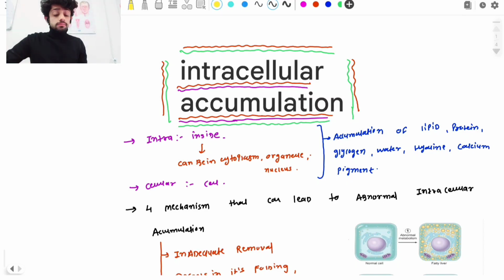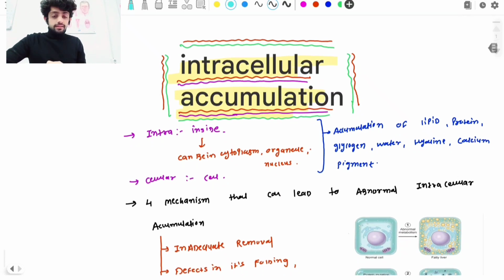So what's the meaning of intracellular accumulations? As the name suggests, intra. What's the meaning of intra? That means inside the cells. Intracellular means inside the cells, and accumulation means any substance that accumulates inside the cells. That refers to the intracellular accumulations.